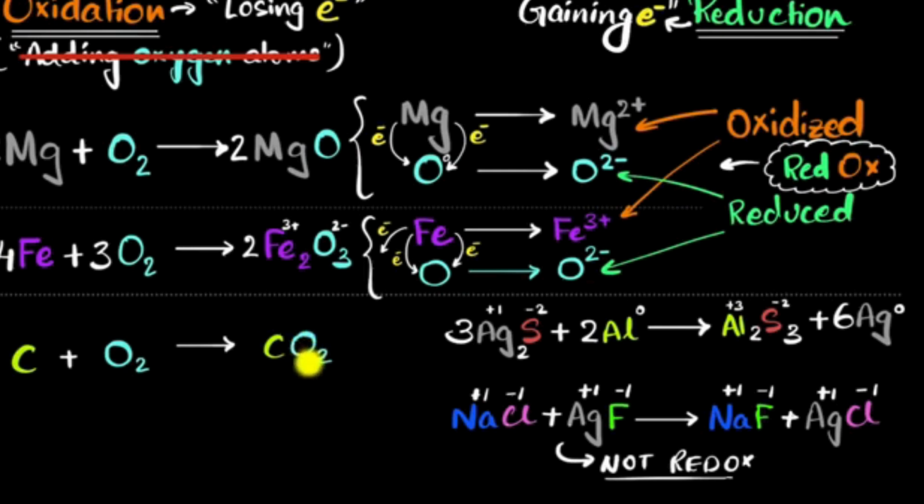And as a result, oxygen also ends up getting a negative charge, but not a complete negative charge, because it's not a complete transfer. We say it gains a partial negative charge. I know it sounds complicated, but at the end of the day, it's still kind of getting a partial negative charge. So in that sense, it still makes sense to say oxygen is reduced, and therefore carbon gets a partial positive charge, meaning carbon is oxidized. Okay, so even here we can think in terms of oxidation and reduction.